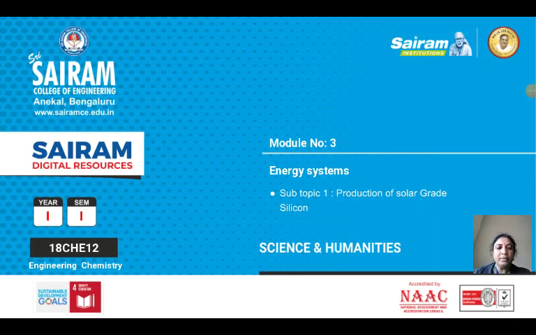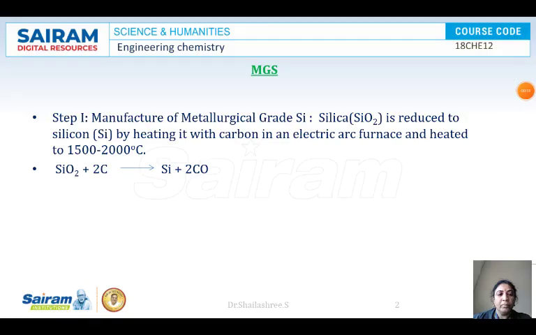We're in module number 3 under energy systems. We are discussing solar cells. Under solar cells, in this session we are discussing the production of solar grade silicon. Silicon is one of the important components used in solar cells. Let us see how to synthesize our required solar grade silicon.